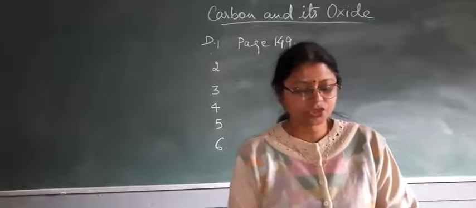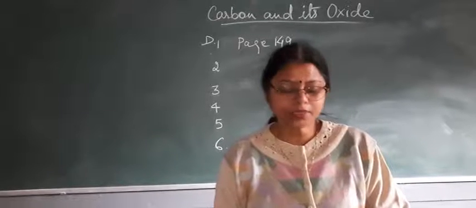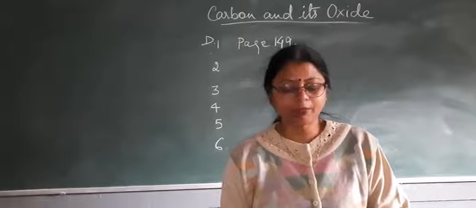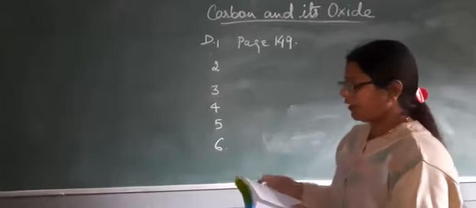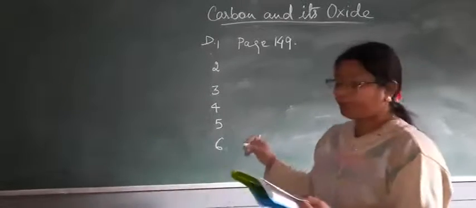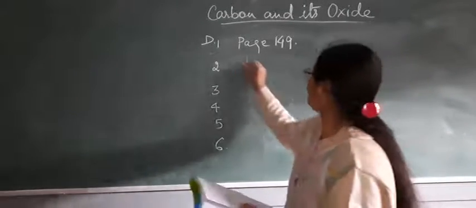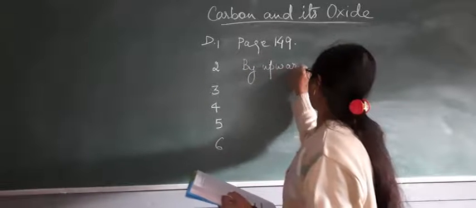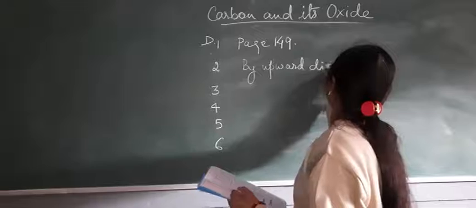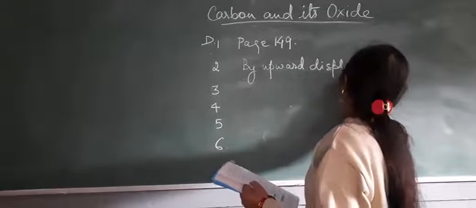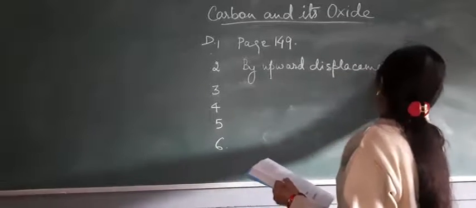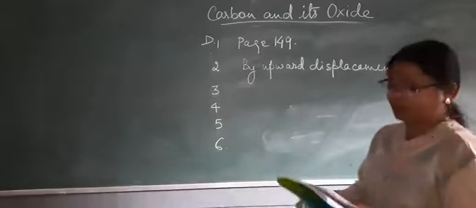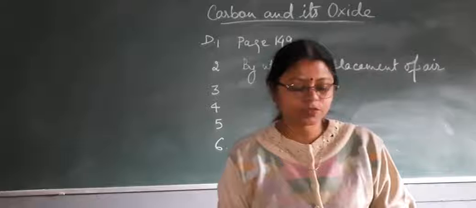Now the next question: how is carbon dioxide gas collected during laboratory preparation? It is collected by upward displacement of air. Sorry, water, as told, it is collected by upward displacement of air.